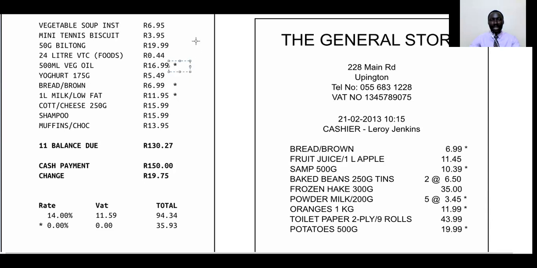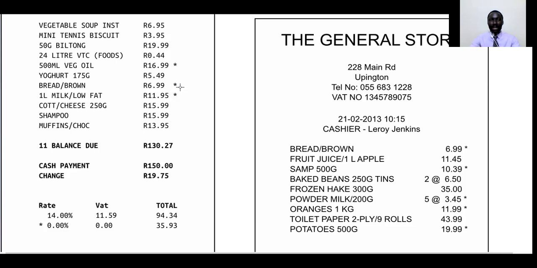What this star means is that this item does not have value added tax on it. In other words, you are paying, but you're not paying for the tax. This item does not have any tax on it. We call it tax exempt. Items that are tax exempt, you don't pay tax for them. Next is yogurt, which is 5.49. Then there is this brown bread. This brown bread also does not have VAT. It's not taxed.